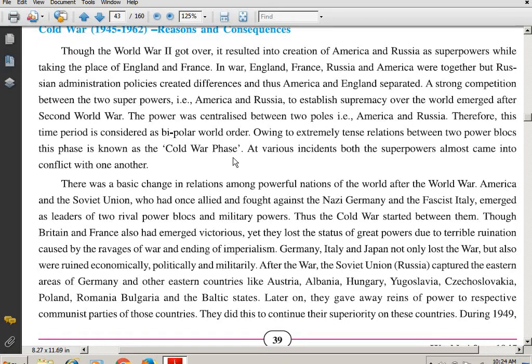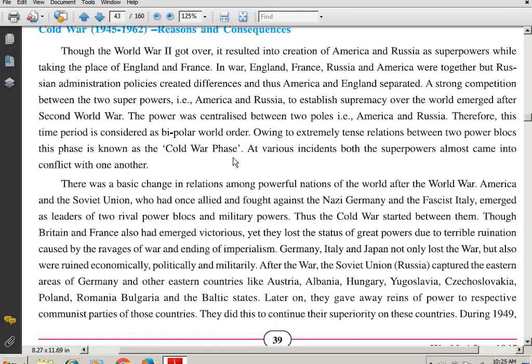At various incidents, both the superpowers almost came into conflict with one another. So students, what happened? They were trying to establish their supremacy, and with that there was an extremely tense relationship between these two powers, two power blocks, and this phase is known as the Cold War phase.